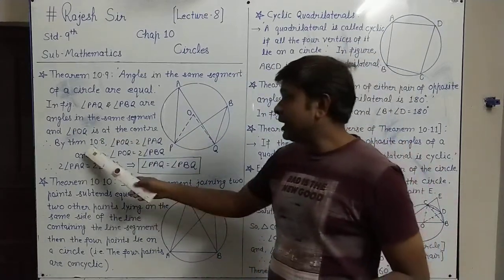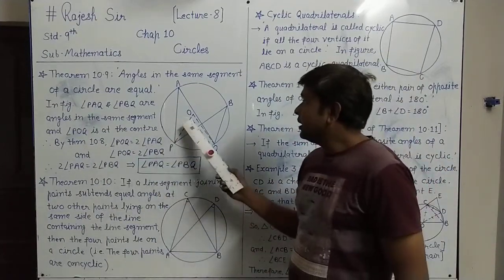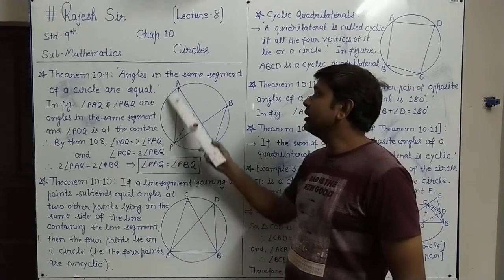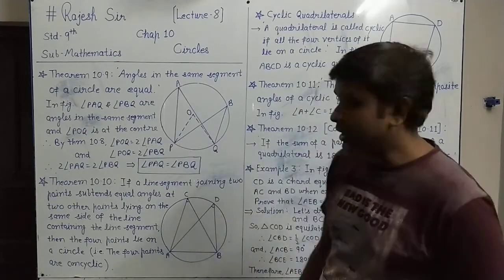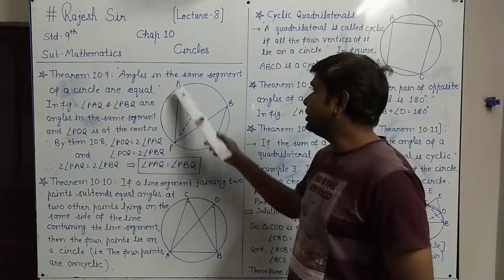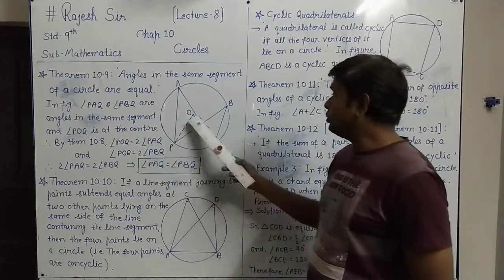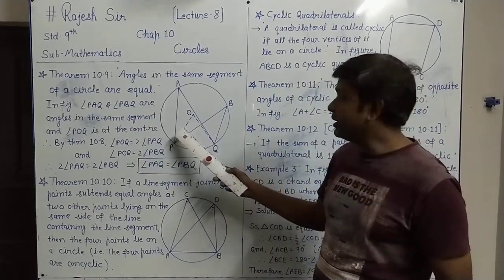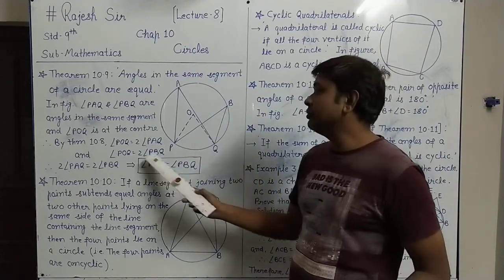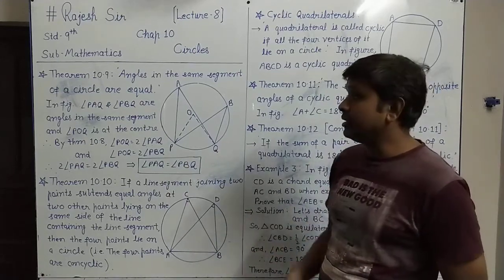By theorem 10.8 in the last lecture, the angle at the center by the arc is double the angle at the remaining part of the circle. So angle POQ at the center is twice angle PAQ on the remaining part of the circle. Similarly, angle POQ, the angle at the center, is twice angle PBQ. So these two results we can write by the last lecture's theorem 10.8.